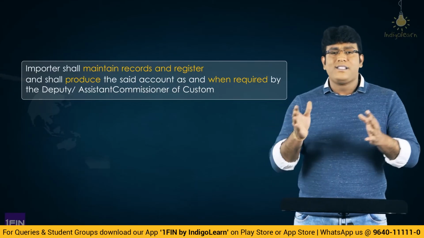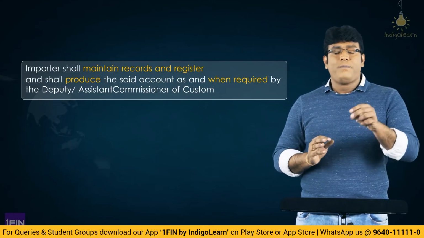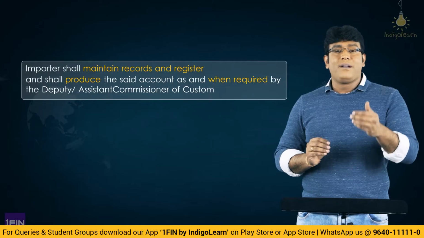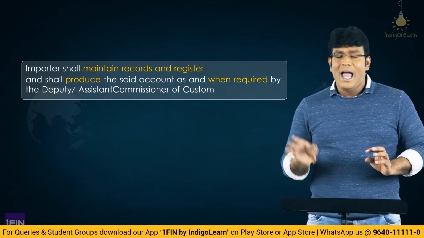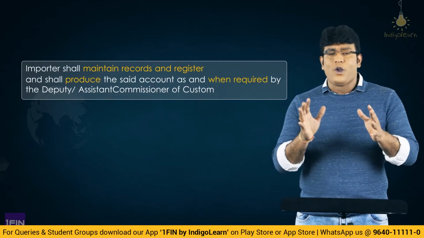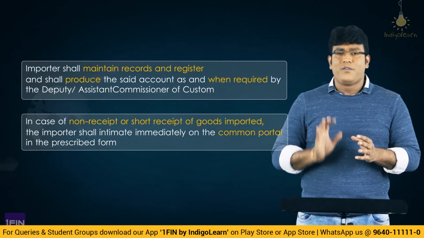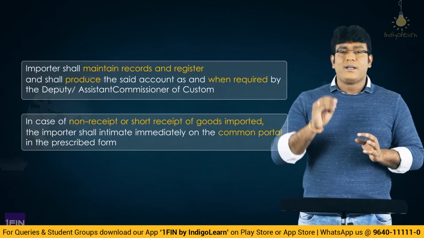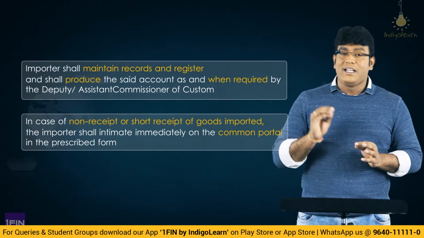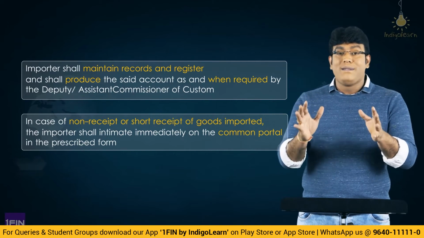So whenever the AC or DC asks for the information, he should be in a position to immediately submit the records and statements. And if there is a non-receipt or short receipt of goods at his premises, he must update that very clearly on the common portal immediately.